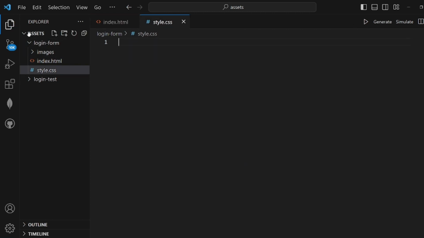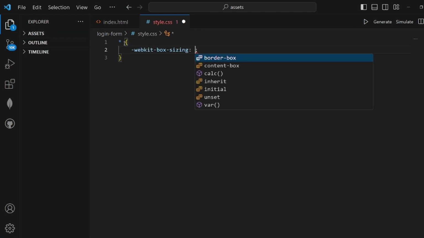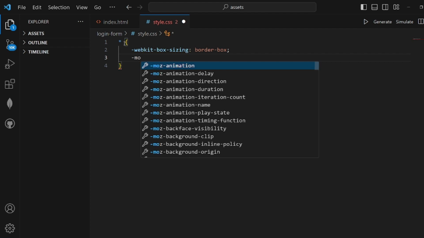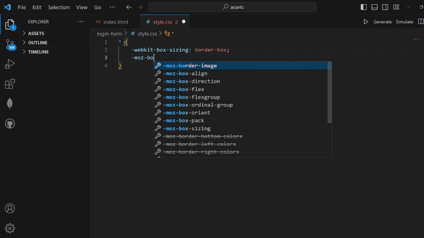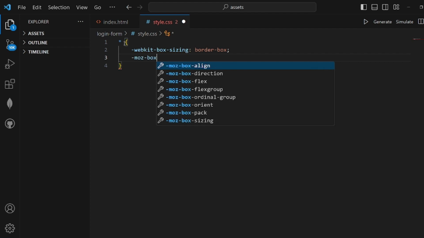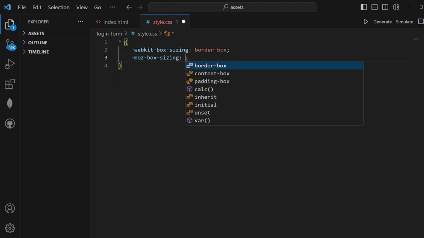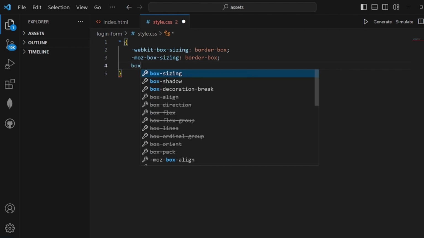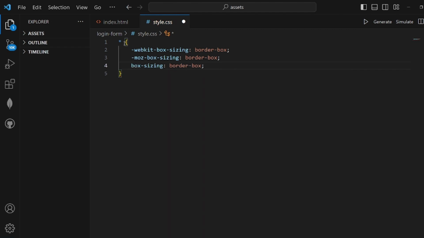Now let's go to our style.css. First is to select everything with star and set the WebKit sizing to border box, also moz box sizing to border box as well. Okay, and then our box sizing to border box. Sorry. And then let's select our body inside HTML.